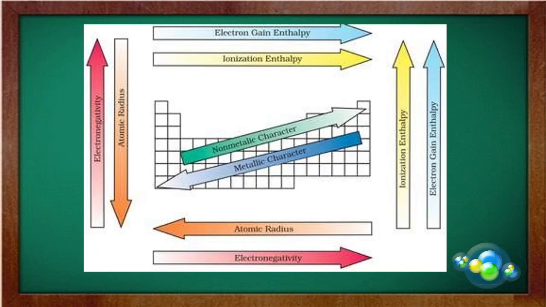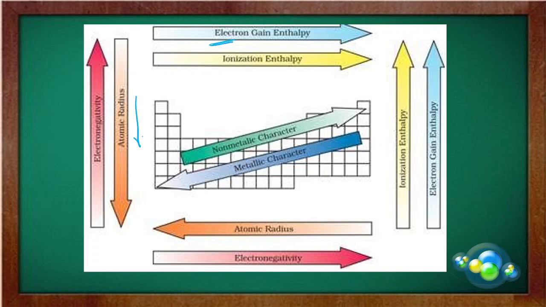Now here you can see what happens with different properties in the periodic table, how they are increasing, how they are decreasing, that you can see clearly here. If you are moving from right to left, your ionization enthalpy is increasing. Why? Because the size will decrease, and when the size decreases, your electron will be more effectively pulled by the nucleus. So that is why your ionization enthalpy increases. Similarly, the electron gain enthalpy increases.